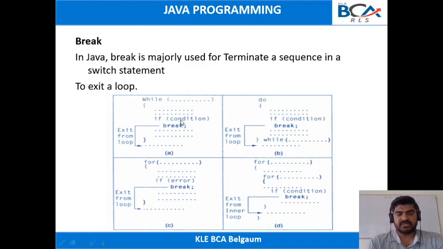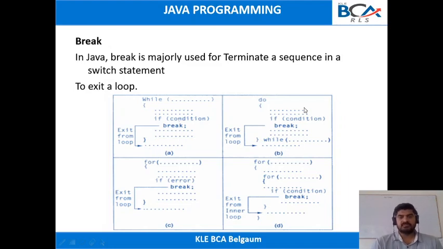If this if condition is satisfied, we have a break statement. The break statement will break the execution of the program and the control will come outside this while loop. All the statements after this while loop will then be executed.